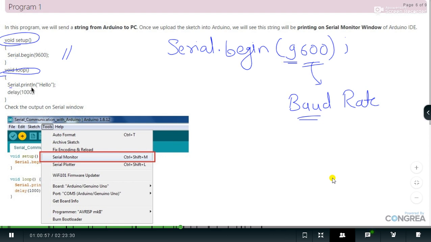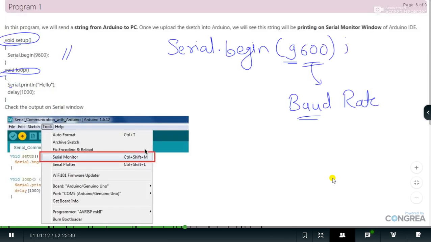Now we do have inbuilt functions such as Serial.println, then delay, and see, this is the snapshot of the Arduino IDE screen. Here you will find Tools, and in Tools you will find the Serial Monitor window, and we can display the data Hello World on it.